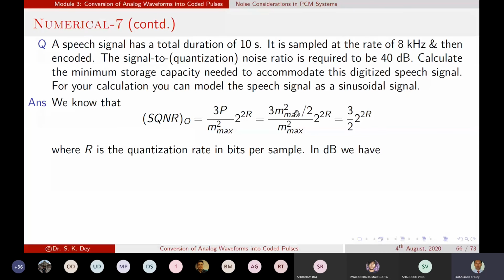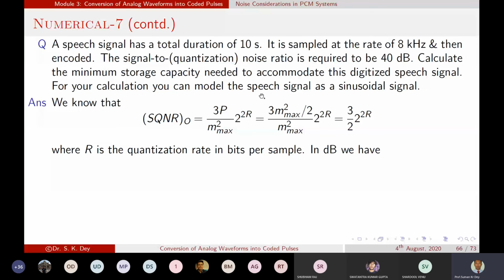Since it is mentioned that the speech signal is a sinusoidal signal, what is the power of a sinusoidal signal? The maximum value squared by 2. So basically what we will get is 3 by 2 into 2 to the power 2R. R is the quantization rate in bits per sample. So that means how many bits for a quantization level. Okay.